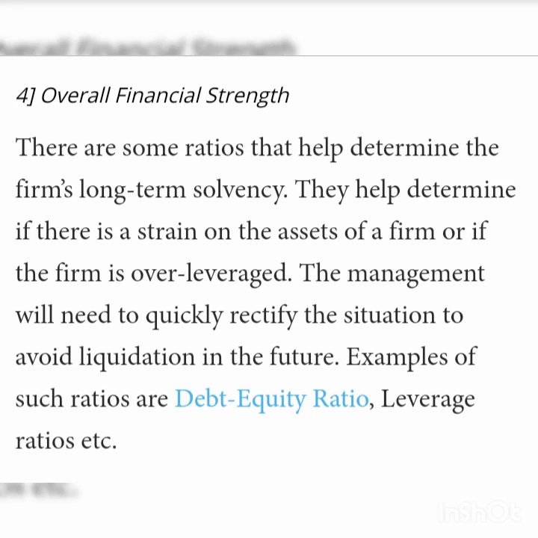Fourth point is overall financial strength. There are some ratios that help to determine the firm's long term solvency. They help determine if there is a strain on the assets of the firm or if the firm is over leveraged. Management will need to quickly rectify the situation to avoid liquidation in the future. Examples of such ratios are debt equity ratio and leverage ratio.